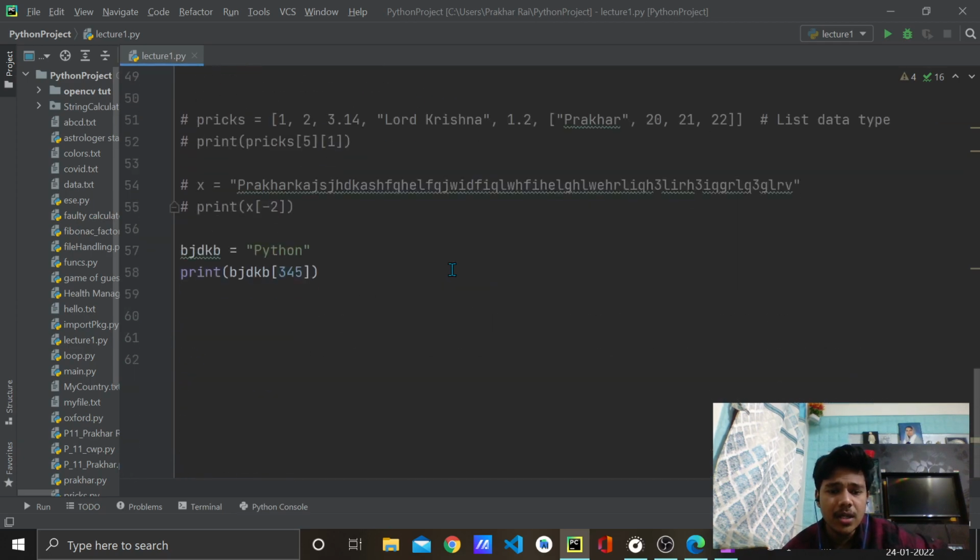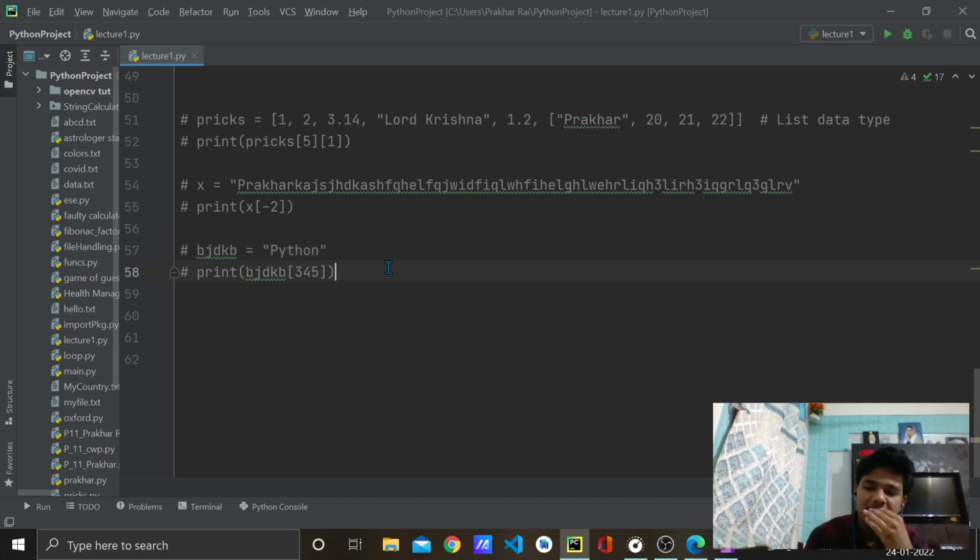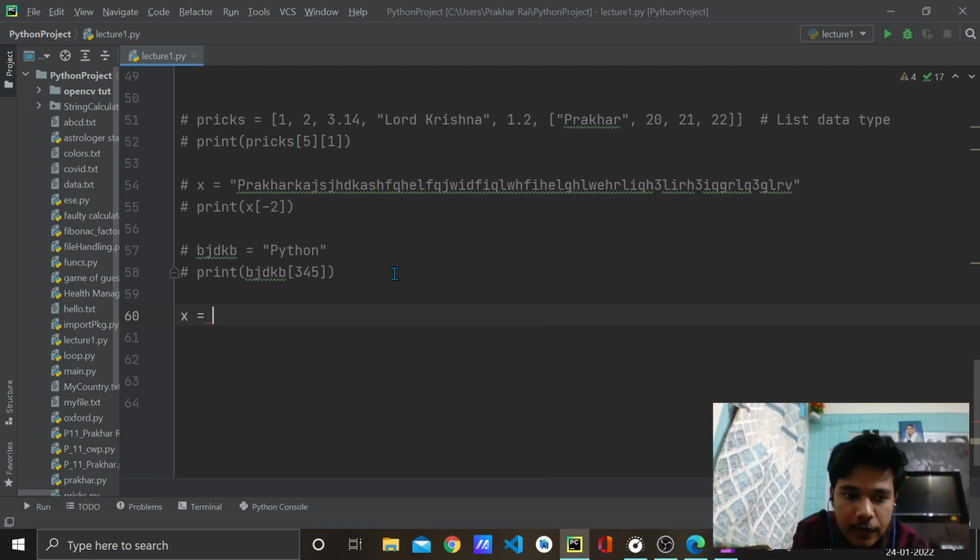But can we convert in reverse? If float can be converted to integer, or string can be converted to integer, can integer be converted to string? Obviously it can. Let's see. I'll show you.